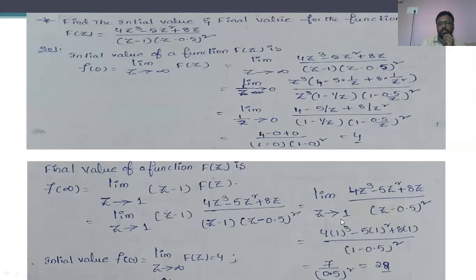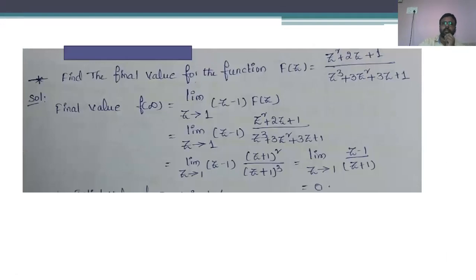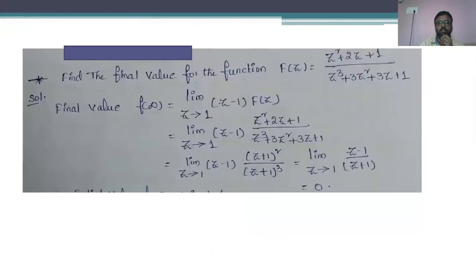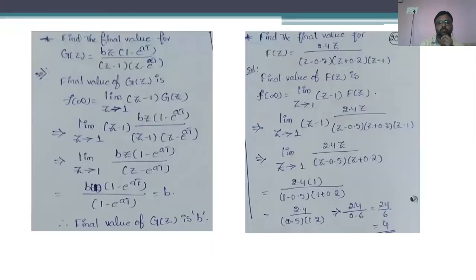Just substituting the value z equal to 1, we get the final value of that particular function f of z. We have seen so many problems regarding the initial value theorem and final value theorem. These problems are very, very important, which are asked for 7 marks or for 2 marks questions also.